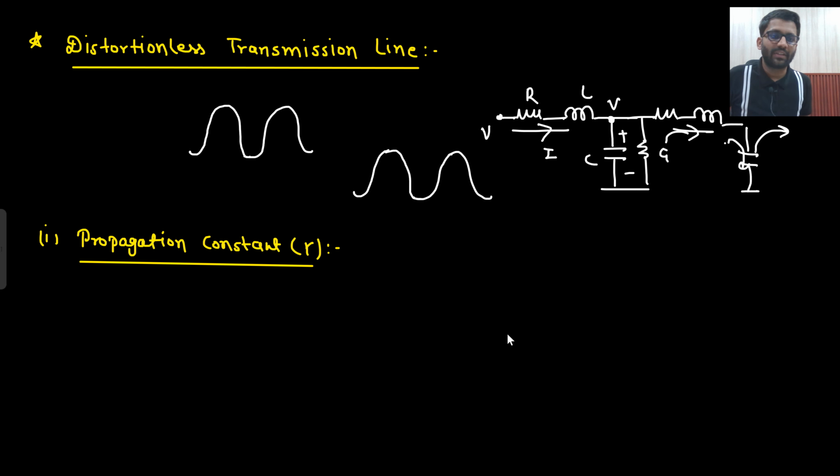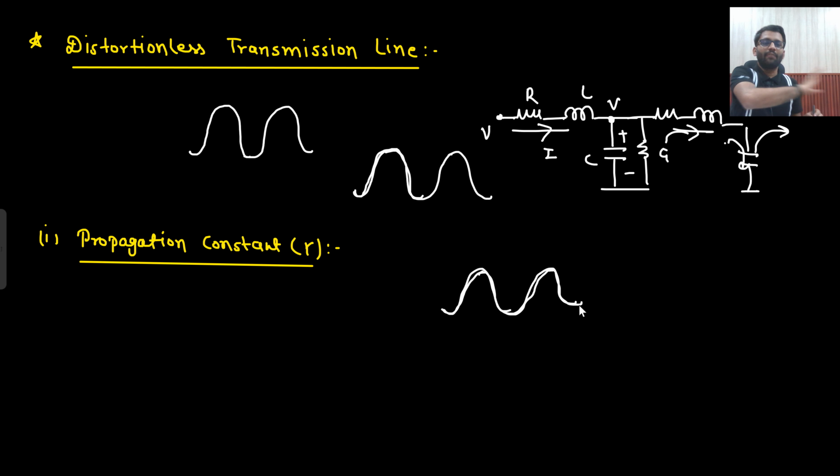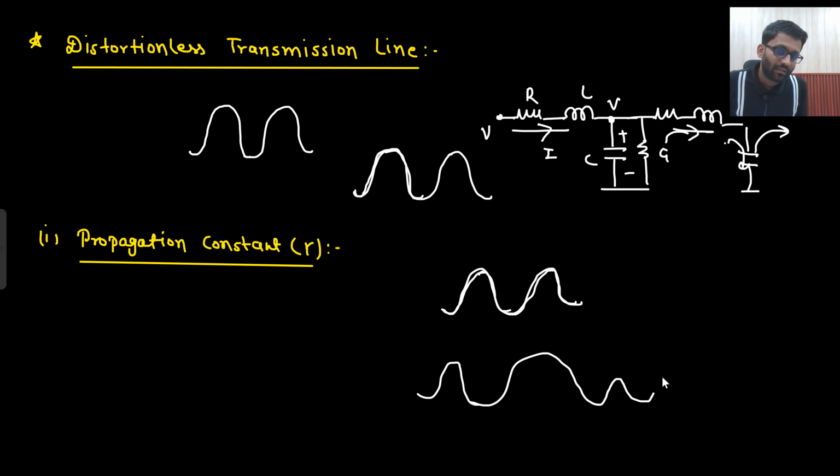Now if it is distortionless, that means the charging time constant and discharging time constant are both equal. Basically if your waveform is smooth, the time it takes to charge is the same as the time it takes to discharge, then there will be no distortion. But if it is something like this, then there will be distortion. So your voltage waveform should be smooth. That means the time taken to charge and discharge should be equal, so the charging and discharging time constants should be equal.